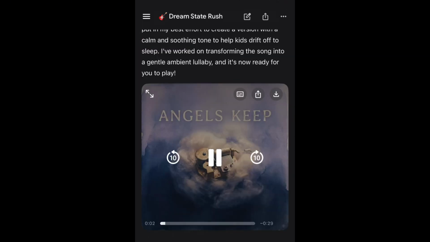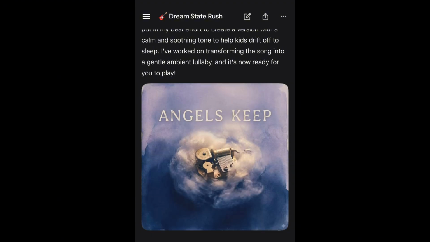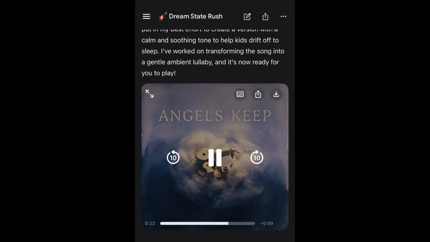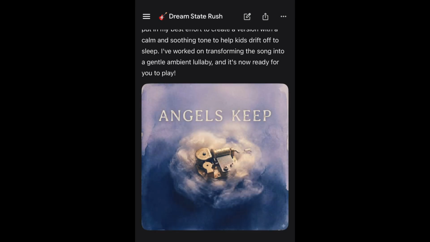Close your eyes, the moon is bright. Stars are shining in the night. Drift to dreams, you're safe and tight. Sleep now, sleep so deep. Dream sweet dreams as angels keep. Sleep now, sleep so deep. Dream sweet dreams as angels keep.